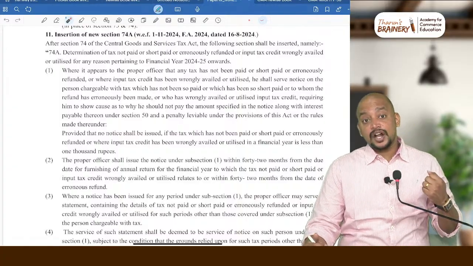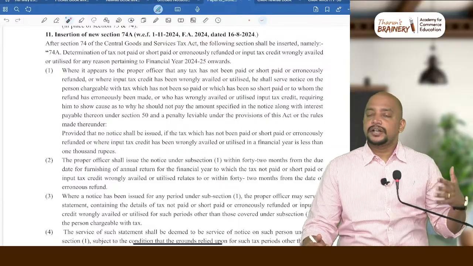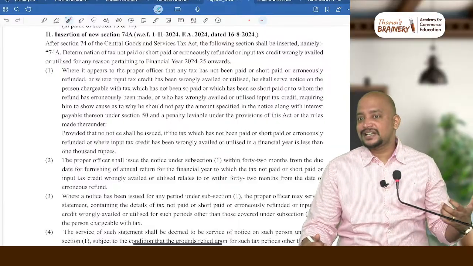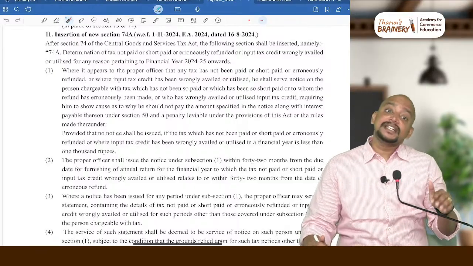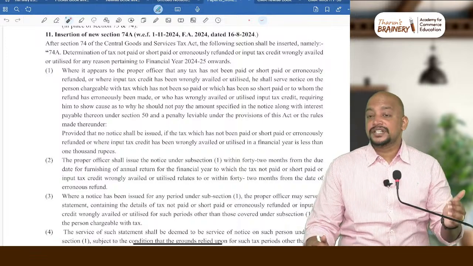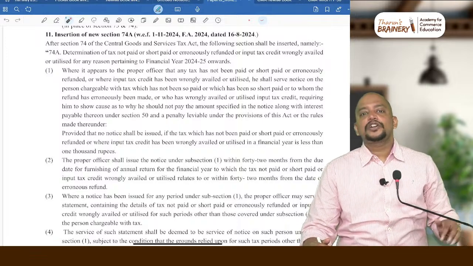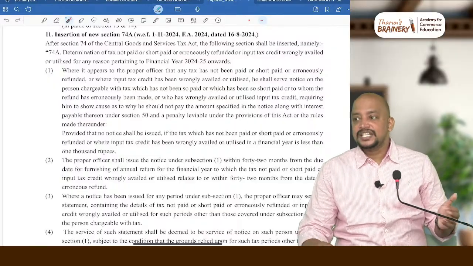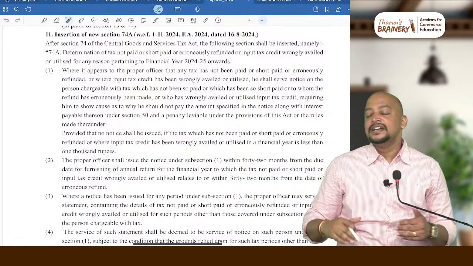If it is on account of fraud, meaning intention, that is fraud or collusion, misrepresentation or intention to evade, then it was section 74. If it is an error, so by mistake it happened, then it was 73. And with the 73 and 74 sections, a lot of people used to debate: this will come under 73, this will come under 74. Lot of cases, litigations were there in the court.